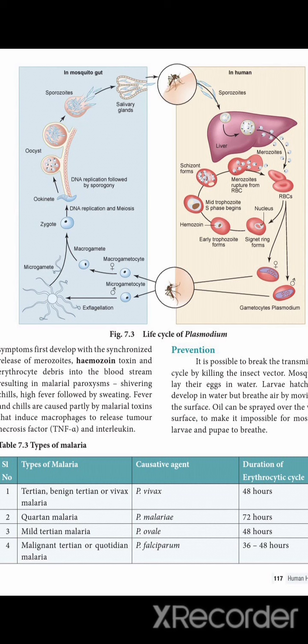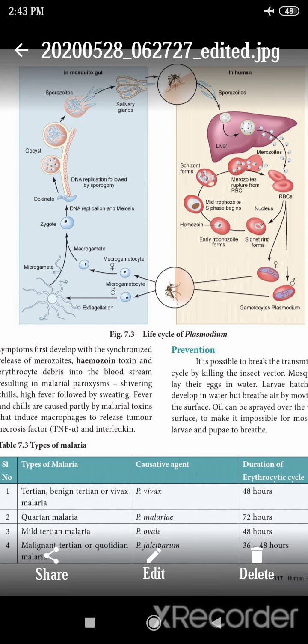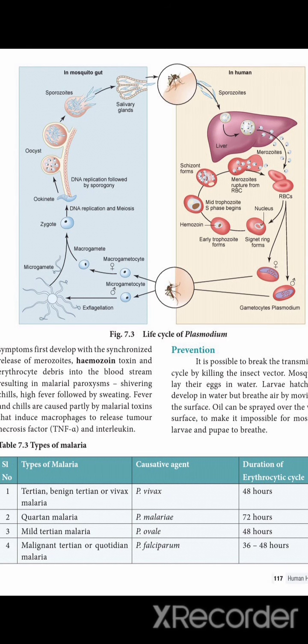After that replication takes place. From the zygote, the oocyst forms. The oocyst contains many sporozoites inside, like an egg. After the oocyst is liberated, it produces many sporozoites. These sporozoites transfer from the gut to the salivary gland. When biting the human body, the mosquito releases the sporozoites from its salivary gland into the human body. This is the life cycle of malarial fever.